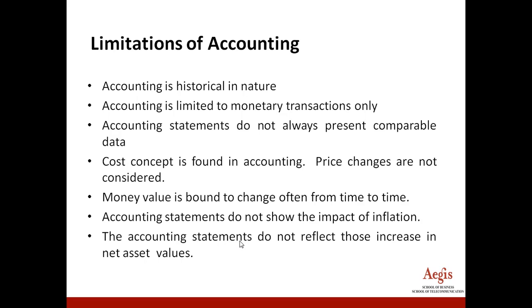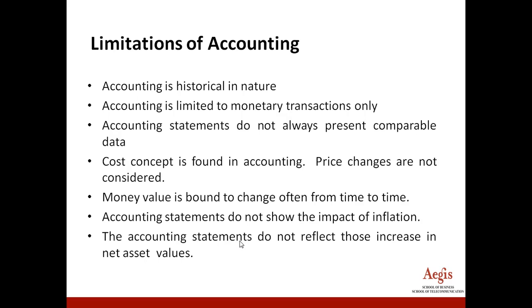The cost concept is found in accounting. For example, price changes are not considered because cost is incurred at every step, and such cost has to be captured at every step. Money value is bound to change from time to time. So accounting statements do not show the impact of inflation, because that is not meant by accounting.